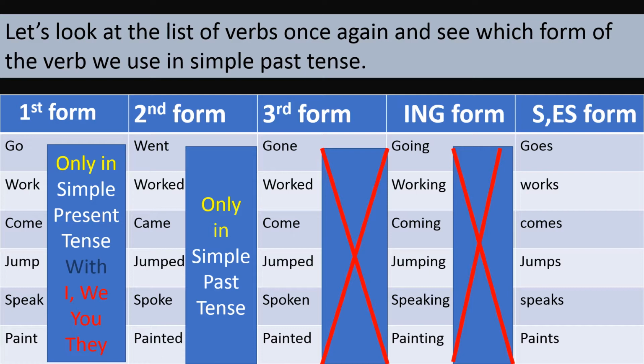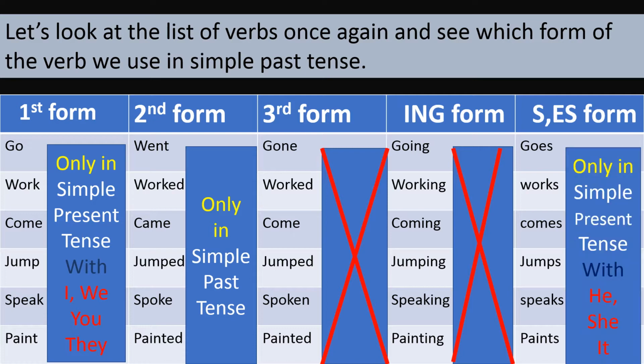But the s or es form, can you guess in which tense we use the s or es form of the verb? Yes, we use it in simple present tense, but that is with he, she, and it. So when we say he, it is goes. But when we say I, then it is I go. This is the difference. We work, but here it is he works. She speaks. But on the other side, we say you speak. They speak. So these are the pronouns I, we, you, and they.